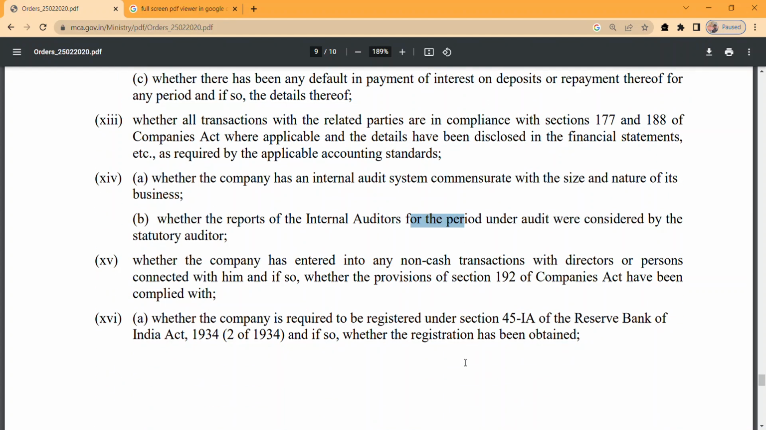Point number 15, whether the company has entered into any non-cash transaction with the director or any person connected with him, and if so, whether the provisions of section 192 of the Companies Act have been complied with. We need to provide details of any non-cash transaction. Like sometimes we get some assets and we just issue our equity, or we do a transaction in kind, like I'll take your motorboat, you take our car.